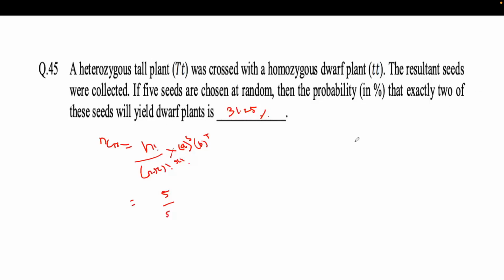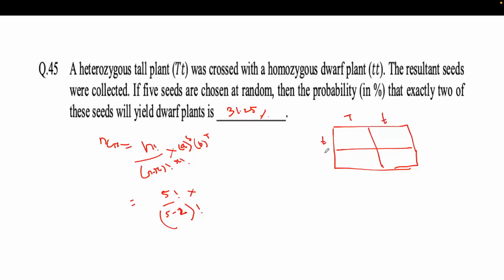So yeah, two drop plants, right? Suppose there is two chance. Firstly I will make this table, then you will understand. It is the monohybrid cross. It has capital T, small t crossing with small t, so this t will cross with this t, it will make small t.